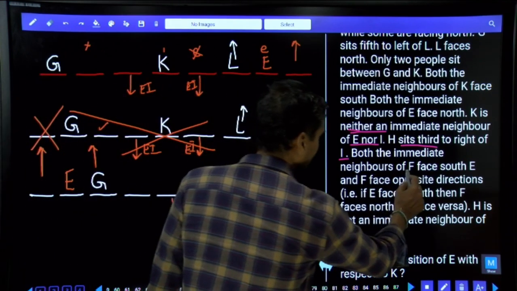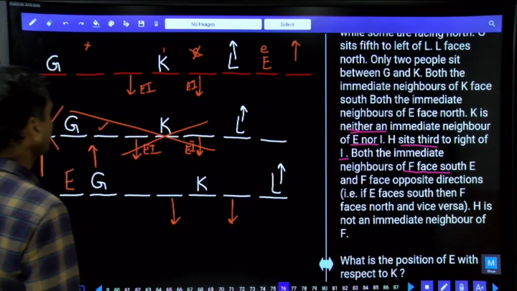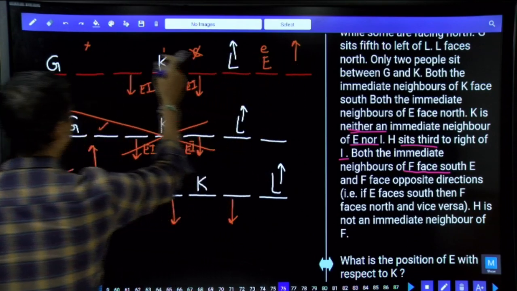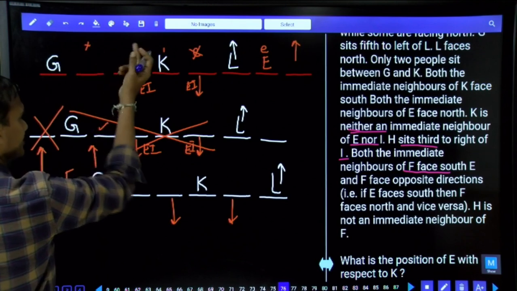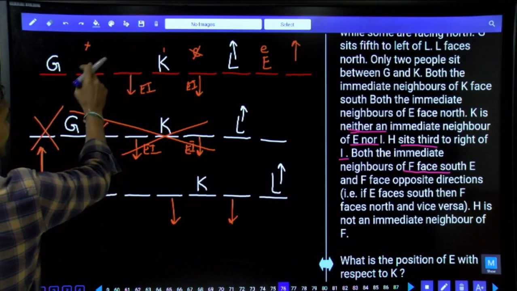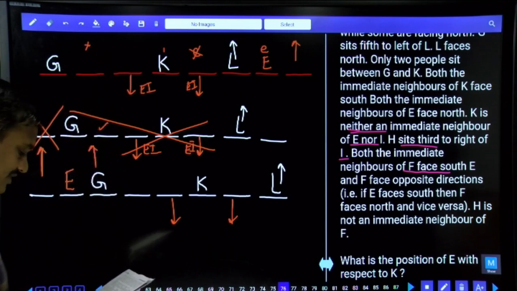And both the immediate neighbors of F are facing south. No, F cannot be here. F cannot be here. There is a possibility: if F is here, both these two persons are facing south. Or if F is here, both these persons are facing south. There are two different possibilities for F, isn't it? And both the immediate neighbors of F face south.